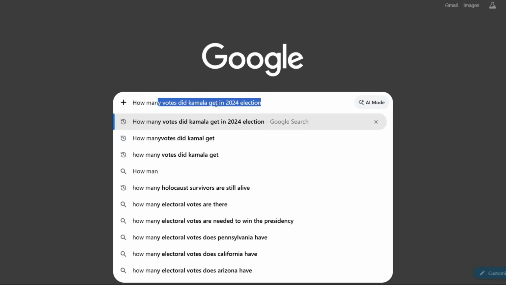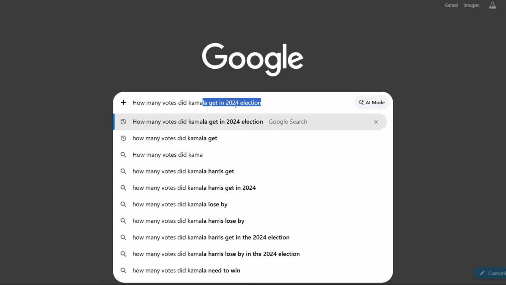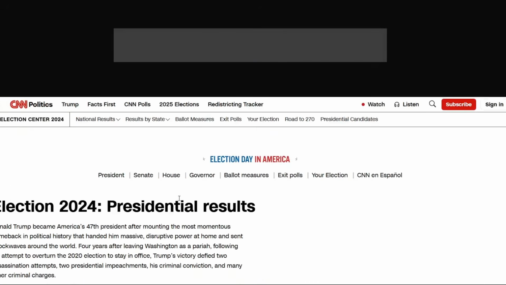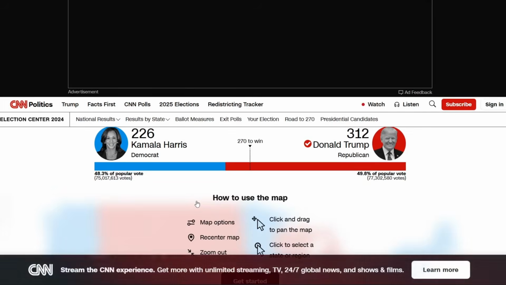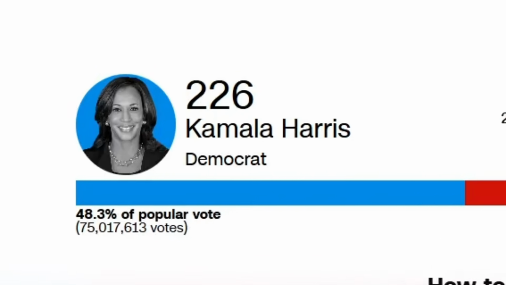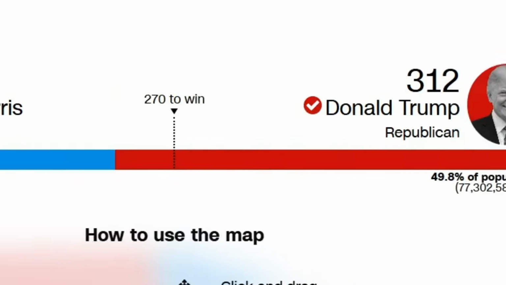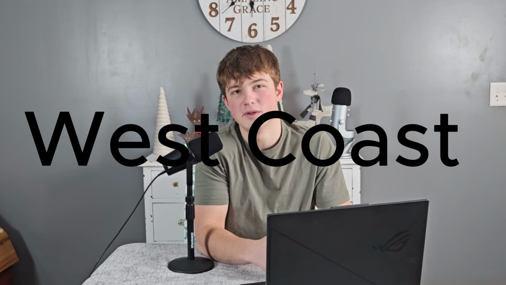A single Google search can tell us that Kamala did not get 65 million votes, and Trump actually got 77 million. Now, to be clear, I don't think this was purposely done by the person who made this graph, because I remember seeing this graph immediately after Election Day, right after it was called, and at that time, Kamala really did have 65 million votes. This was mainly due to the East Coast not having been counted fully, because that's very left leaning. So, like 10 million of her votes were still uncounted. In the end, she ended up at about 75 million.